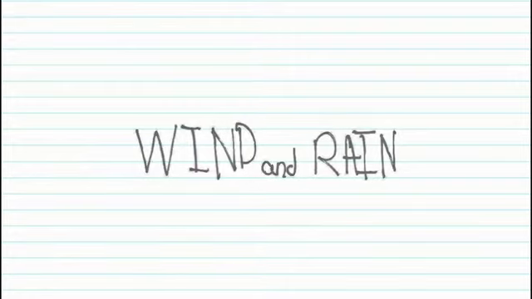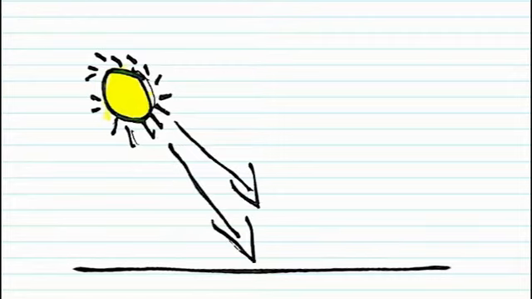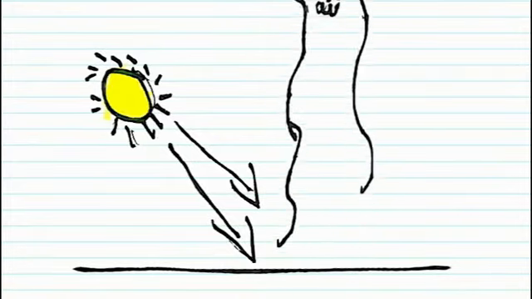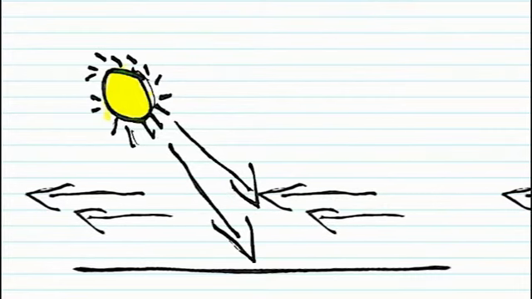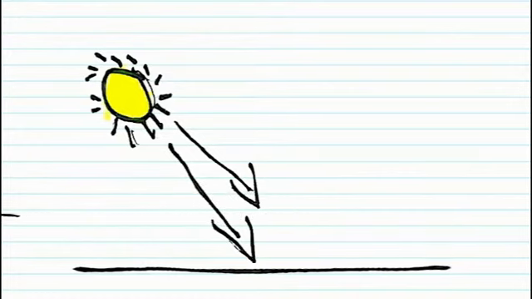How does the sun affect the Earth? There are 2 ways that the sun affects the Earth's weather. First, the heat of the sun shines down onto the Earth, which heats up the air over the land. The hot air rises into the sky. The cold air rushes in to take its place. The cold air travelling is the wind we feel on our faces.